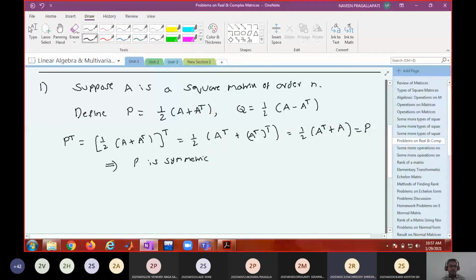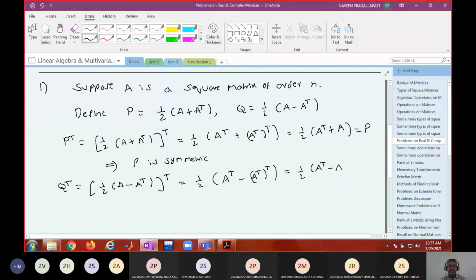And how do you show that Q is skew symmetric? In a similar way, find Q transpose. Q is defined as 1 by 2 times A minus A transpose. Apply transpose: 1 by 2 times A transpose minus (A transpose) whole transpose, so 1 by 2 times A transpose minus A. If I take minus common, it is minus 1 by 2 times A minus A transpose.